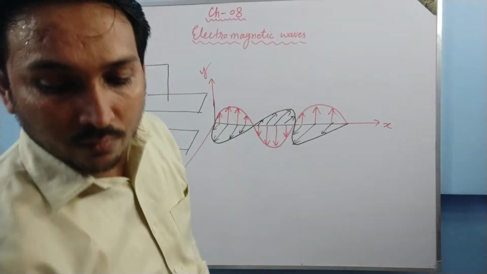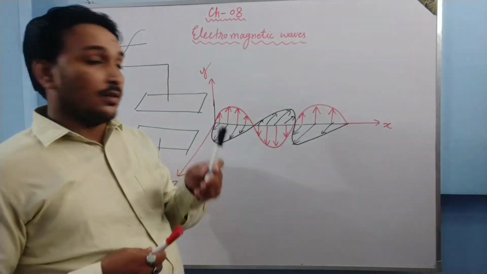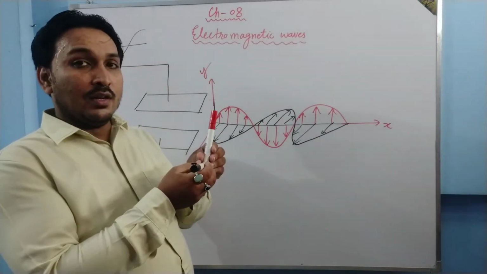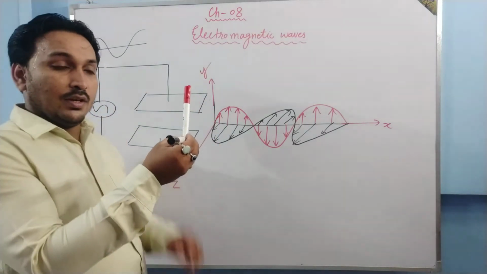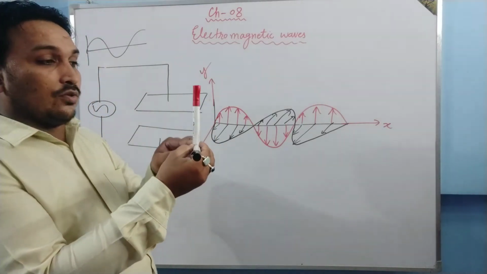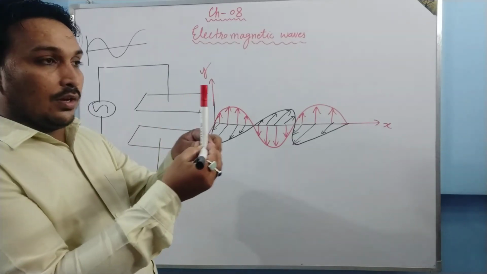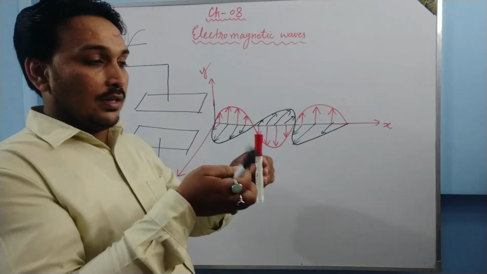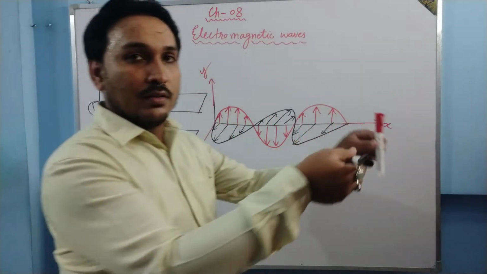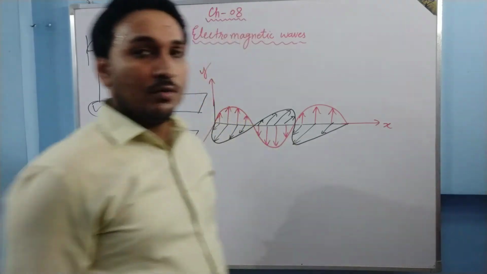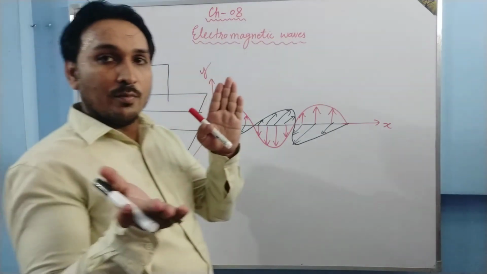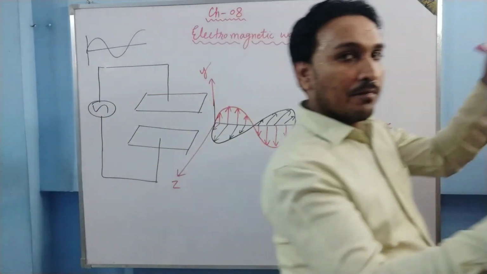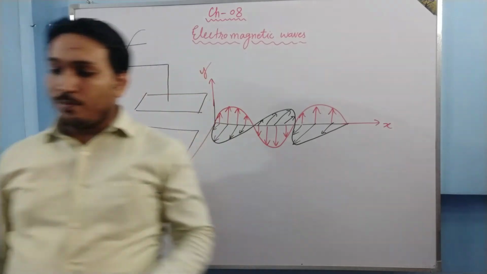Okay, if I want to show you with the help of a marker, then the red one represents the electric field and the black one represents the magnetic field. So they are like this. It is towards your side and this is towards the y-axis. So they go like this. This oscillates this side, this oscillates this side, and they go like this. Are you able to understand? If this is your electric field, this is your magnetic field. So they oscillate and they keep on moving in this direction. This is how the electromagnetic wave is.